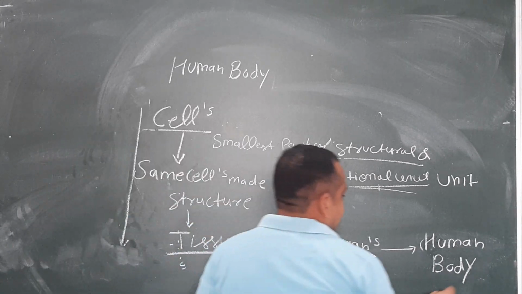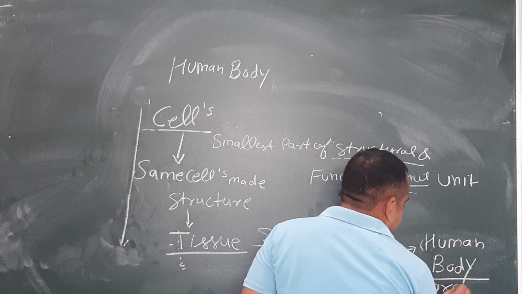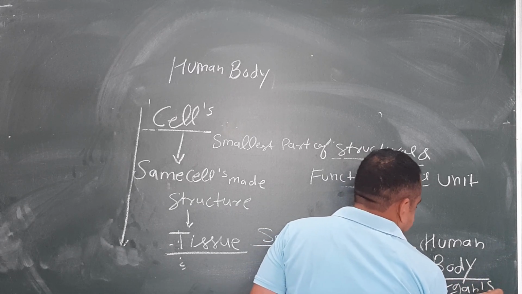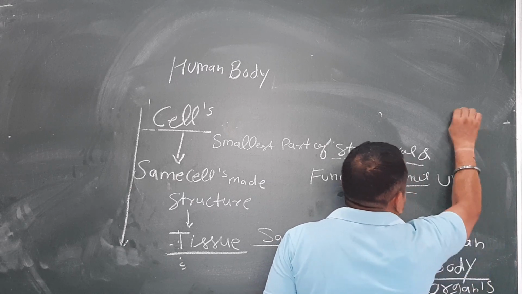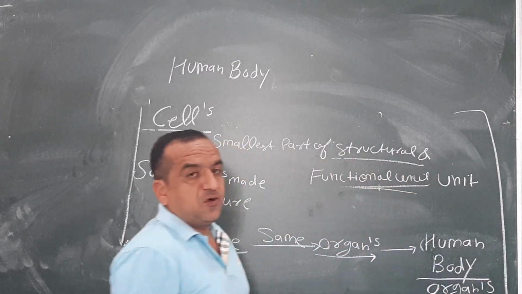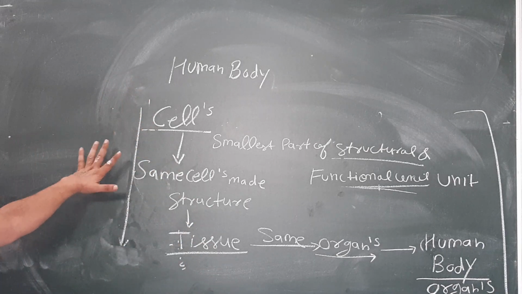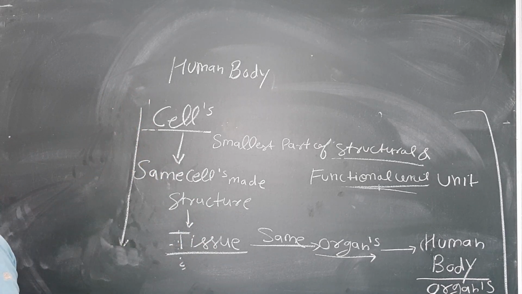Organ systems. That is the base of our human or organism structure.